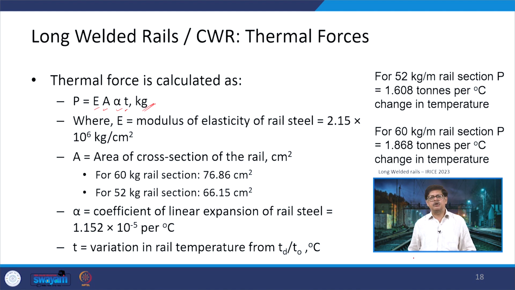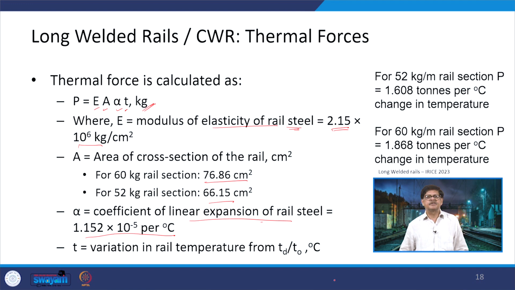So, here E is the modulus of elasticity of the rail section, and that is related to the material which is used here, that is the steel. The value is 2.15 into 10 raised to power 6 kg per centimeter square. A is the cross sectional area of the rail in the centimeter square units if we are taking. Then for a 60 kg rail section it is 76.86 centimeter square, whereas in the case of 52 kg rail section it is 66.15 centimeter square. Alpha is the coefficient of the linear expansion of the rail steel, and this is taken as 1.152 into 10 to the power minus 5 per degree centigrade.